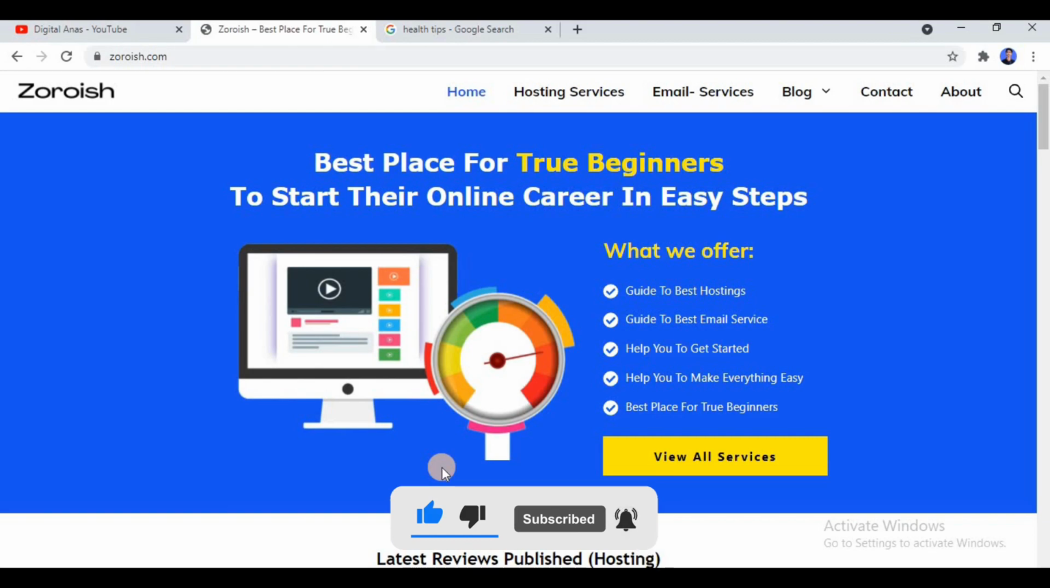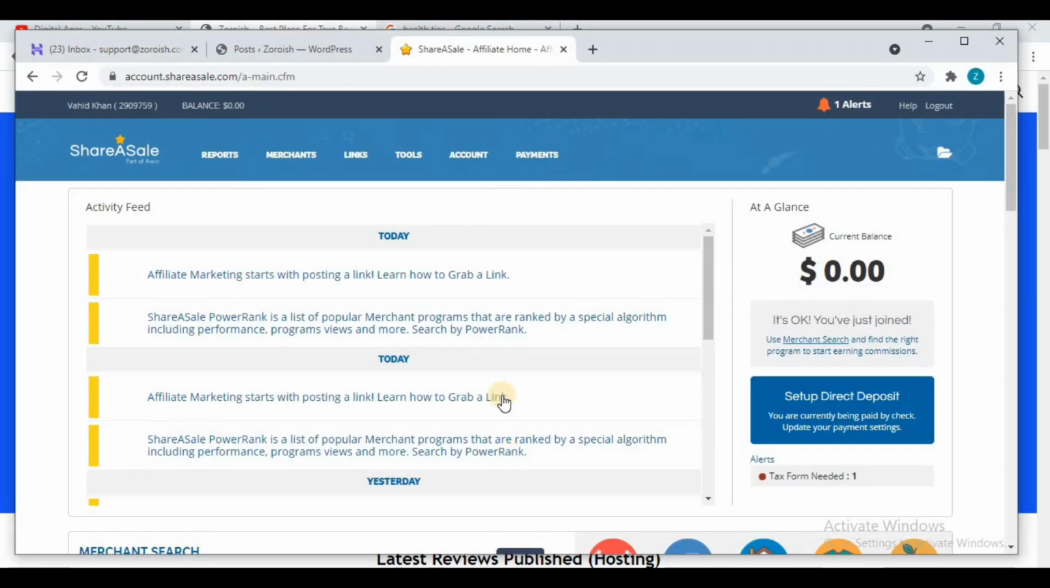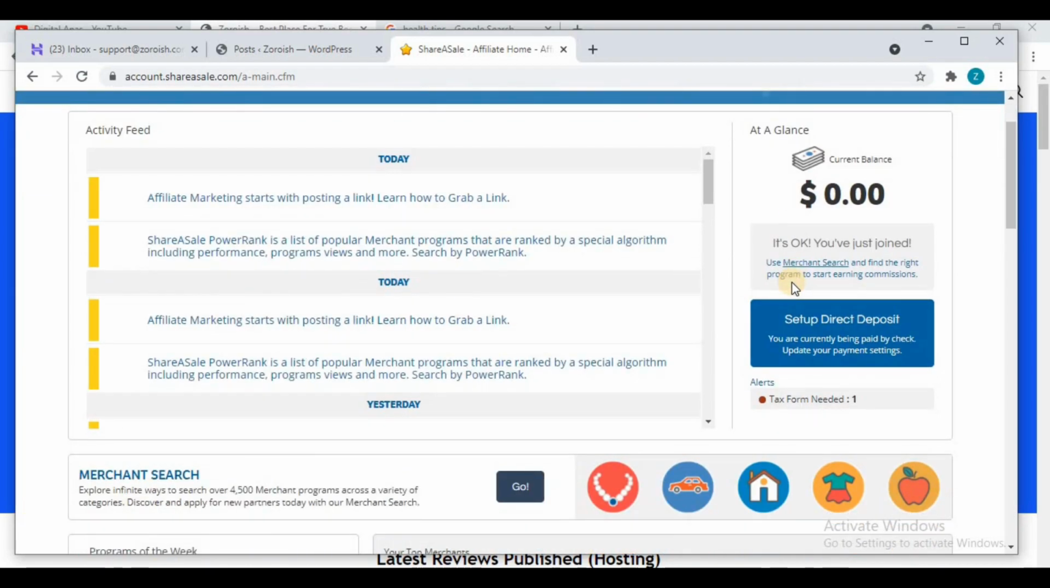So you must go with this method. Now at the end, let me show you that ShareSale account which I have got approval. As you can see over here, currently the balance is 0.00 because I got this approval only 2 days ago. And as you can see, it's okay, you have just joined it.